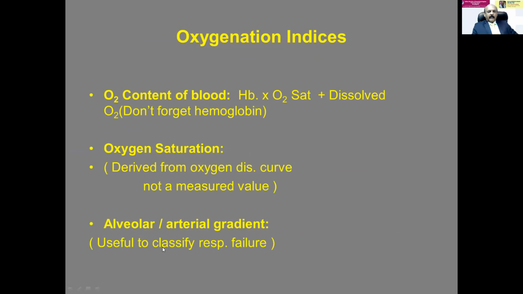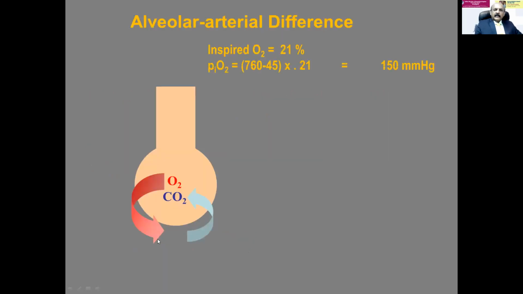So the alveolar arterial oxygen gradient is important because you have to differentiate between the respiratory failure due to ventilation failure as well as due to oxygen failure. To differentiate that, you need the alveolar arterial oxygen difference. So what is that alveolar arterial oxygen difference?